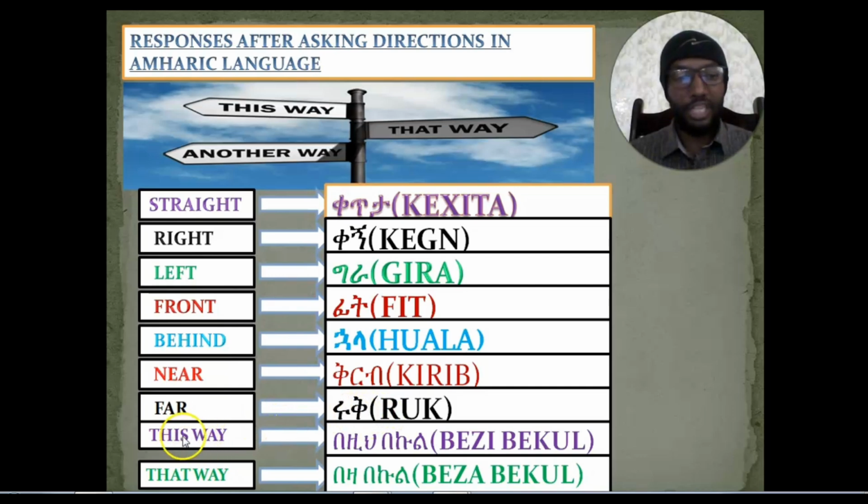The other one is this way. In order to say this way we say በዚህ በኩል, okay? If you want to say this way in Amharic, we'll say በዚህ በኩል. And in order to say that way, we'll say በዛ በኩል. Okay? This way is በዚህ በኩል, whereas that way is በዛ በኩል. So, these words are important while we respond after asking directions, okay? And we'll give an example with each of them.